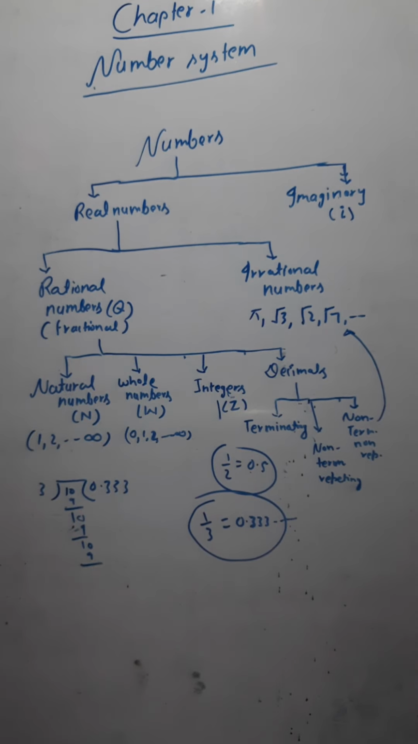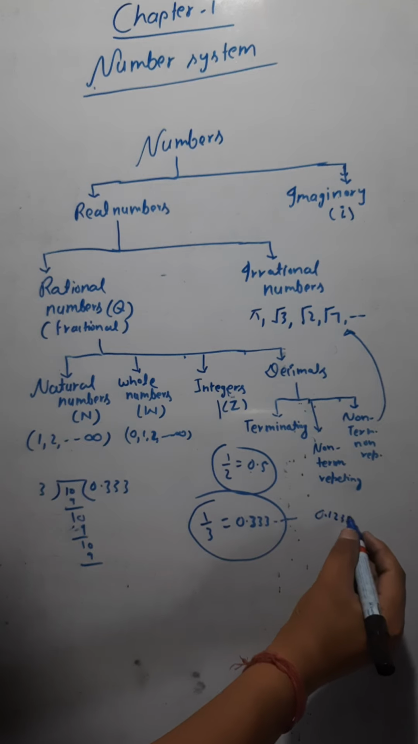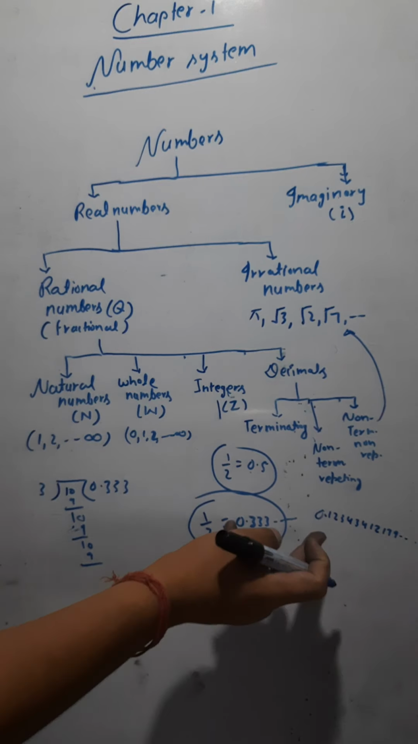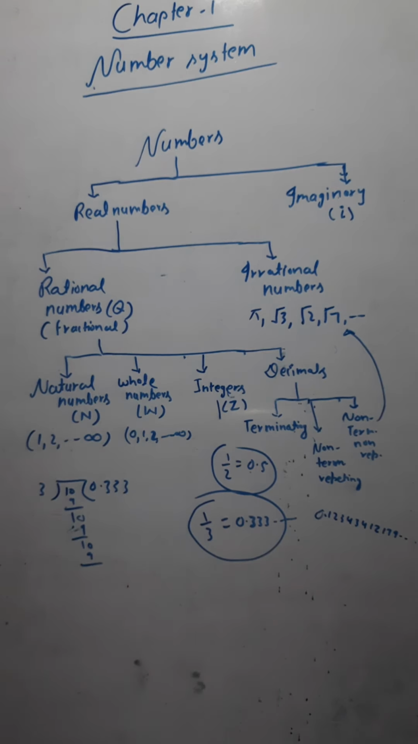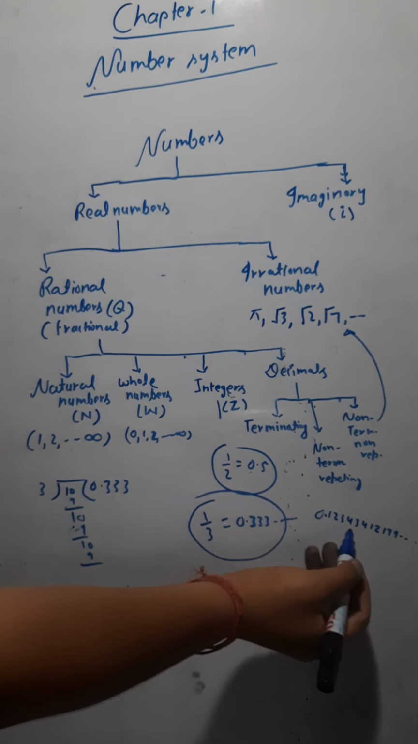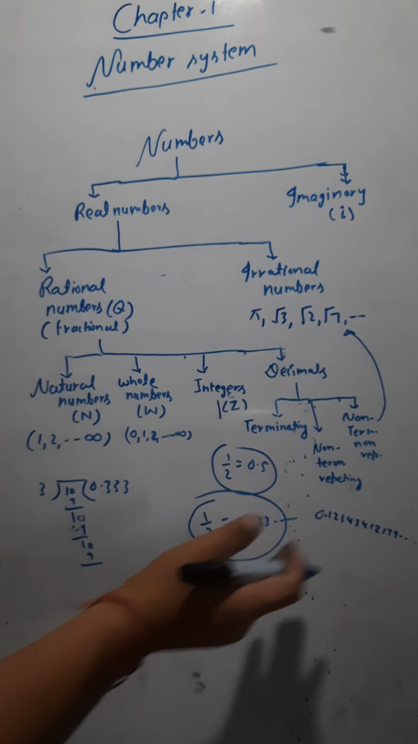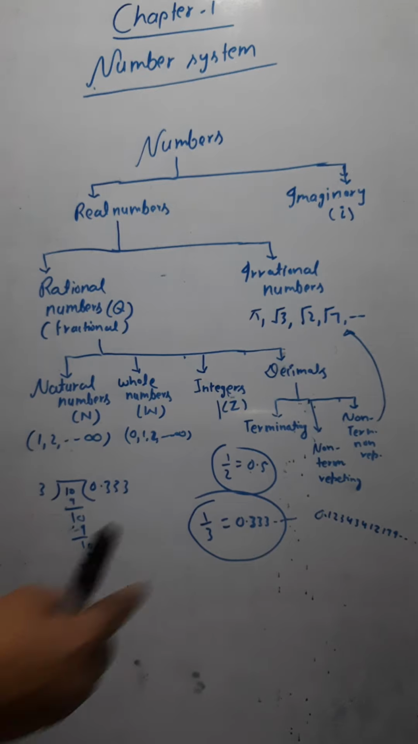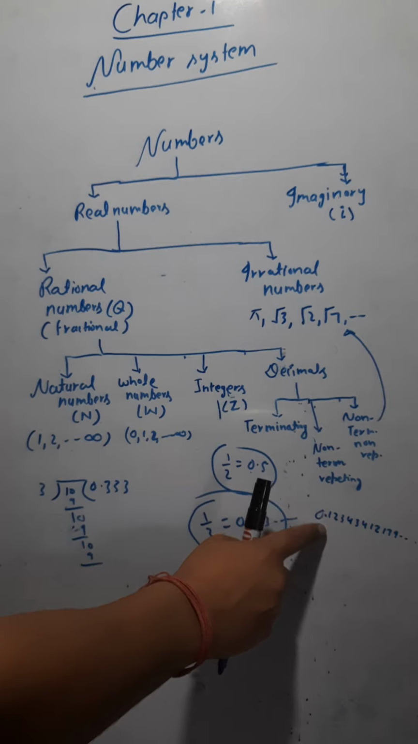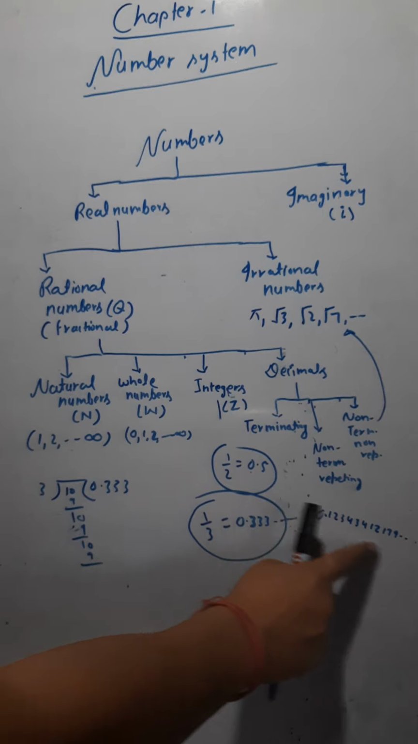Non-terminating, non-repeating decimals. Let's say I am writing 0.12343412179. There is no repetition here. You can see 1 2 3 4, then 1 2 3 4 does not come again. After 1 2 3 4, you have 4 2 1, then you have 1 7 9, and so on. Different types of digits keep coming and it never stops. So such decimals come under irrational numbers, because they are non-terminating and non-repeating.